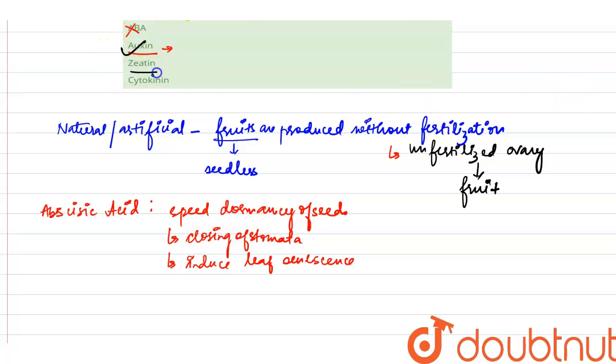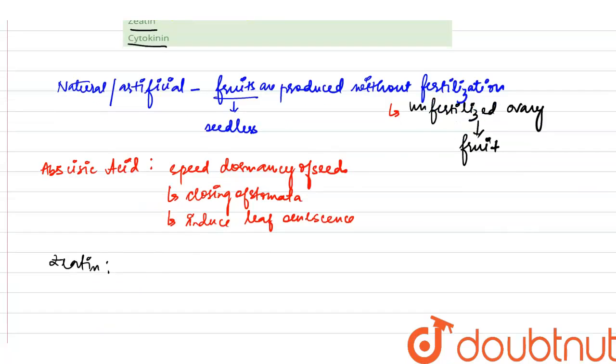Now let us see the other options, zeatin and cytokinin. What happens in the case of zeatin? Zeatin is derived from cytokinin, or we can say it is a cytokinin, and it was discovered in immature corn kernels. Its function is that it facilitates the growth of lateral buds.